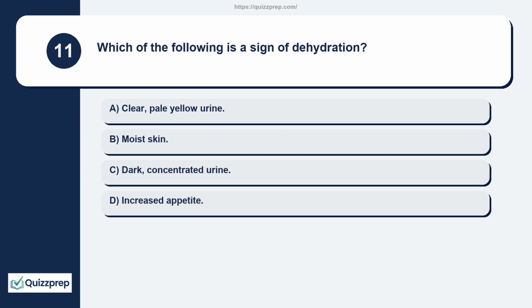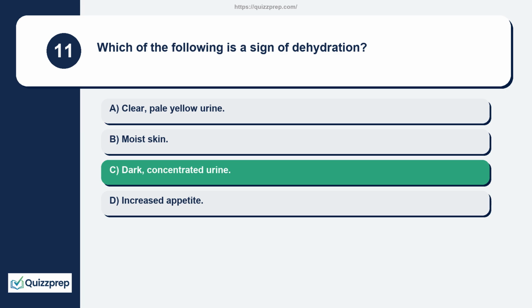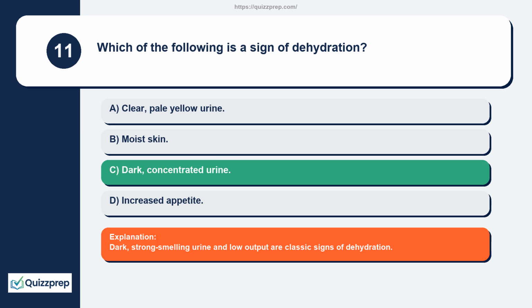Question 11. Which of the following is a sign of dehydration? Clear, pale yellow urine. Moist skin. Dark, concentrated urine. Increased appetite. Dark, strong-smelling urine and low output are classic signs of dehydration.